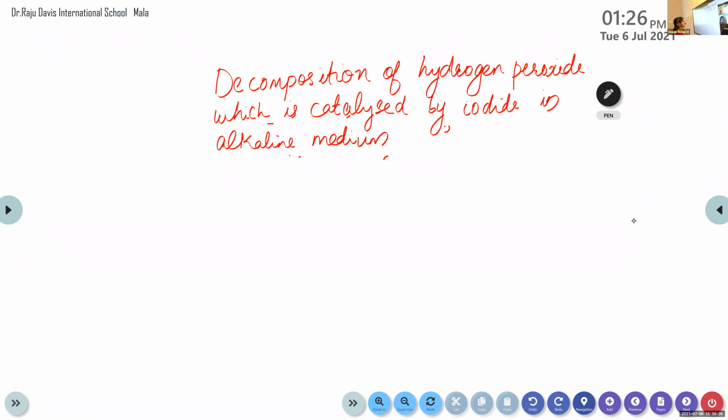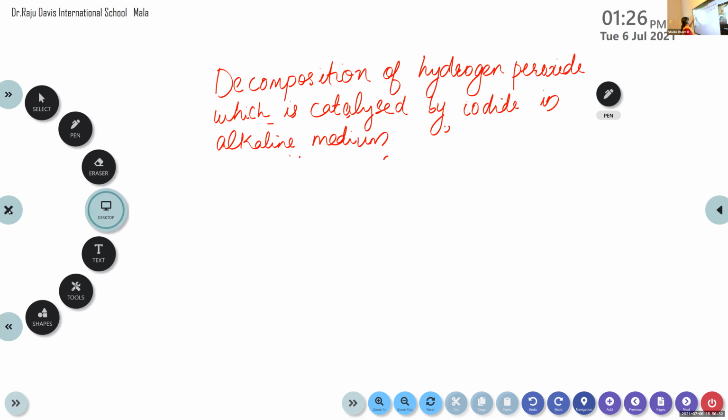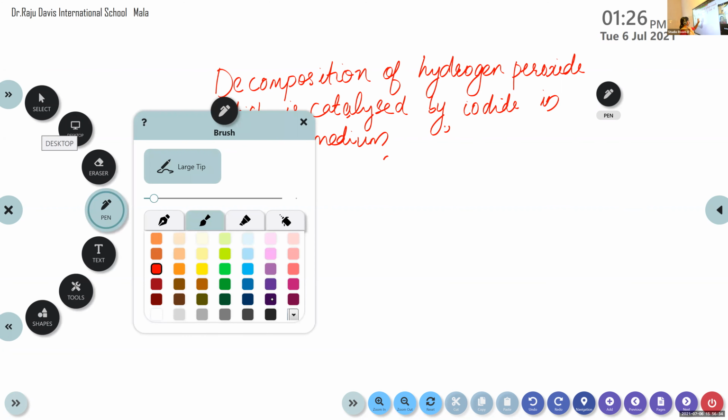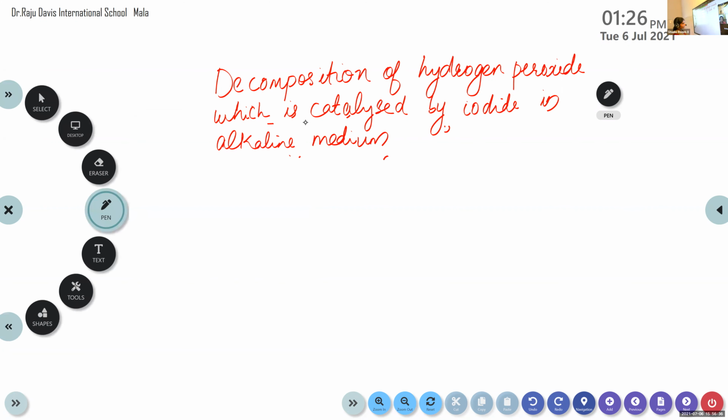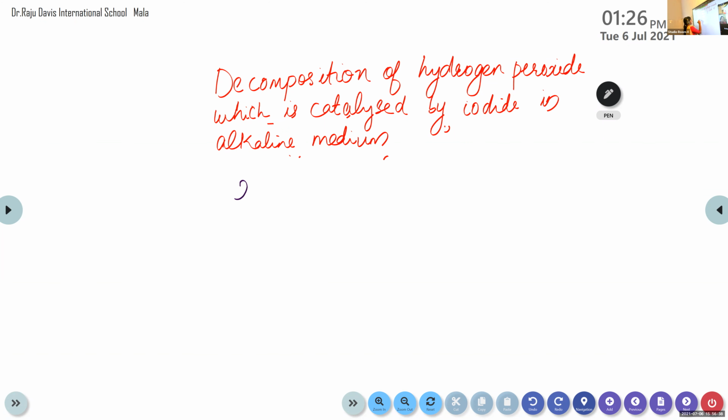The decomposition of hydrogen peroxide, which is catalyzed by iodide in alkaline medium. Then we can write down the reaction: 2H2O2, that is hydrogen peroxide, in the presence of iodide ion and alkaline medium.